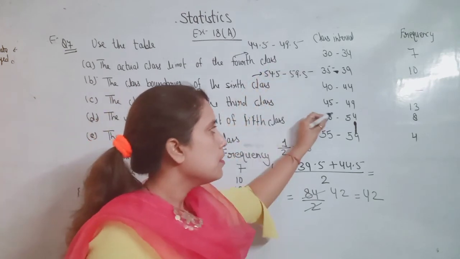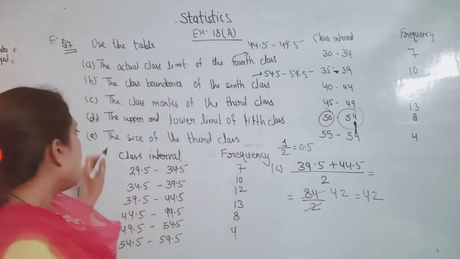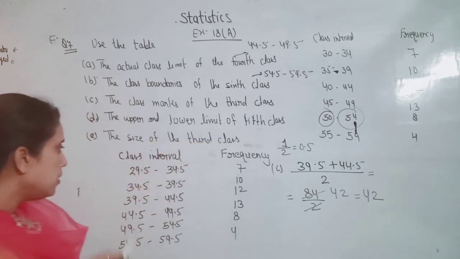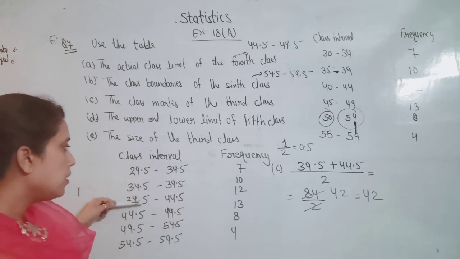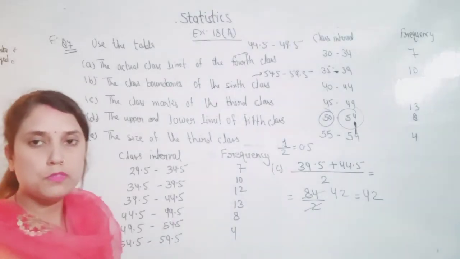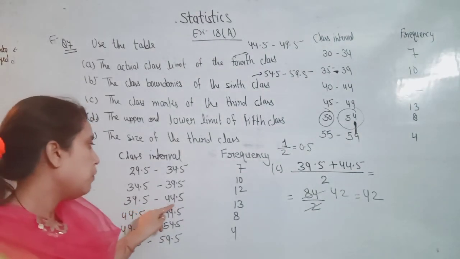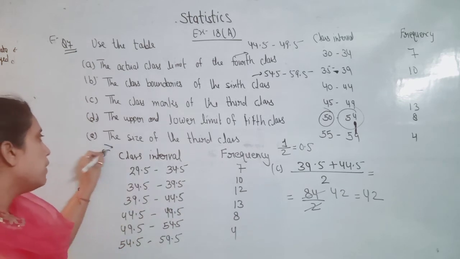The lower limit is 50 and the upper limit is 54. Now the size of the third class. How to find the size? Upper limit minus lower limit. So 44.5 minus 39.5. So the answer is 5.